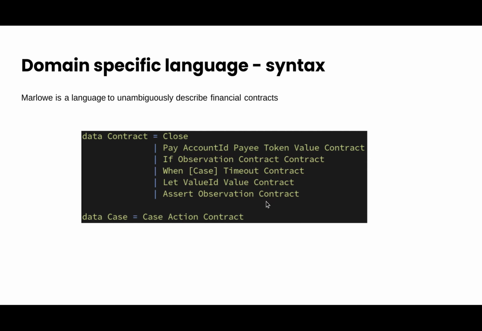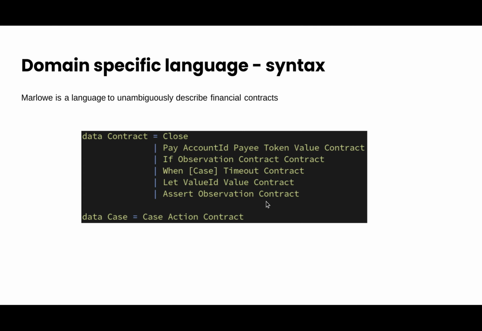With Marlowe, we build a tree structure with closed contracts in the leaves. The other constructors of the Marlowe language make the tree grow, as they all take a continuation contract. The Marlowe language allows closing a contract. It has the pay constructor, the if for branching. With the when constructor, we wait for actions. Let is used to bind values to a value ID, and there's a constructor for assertions.